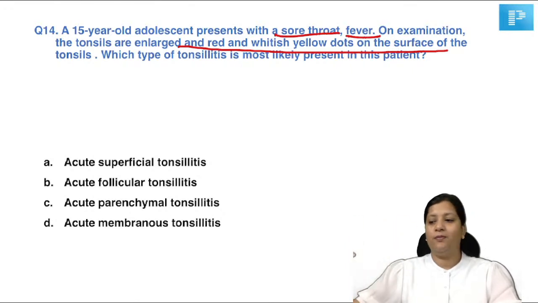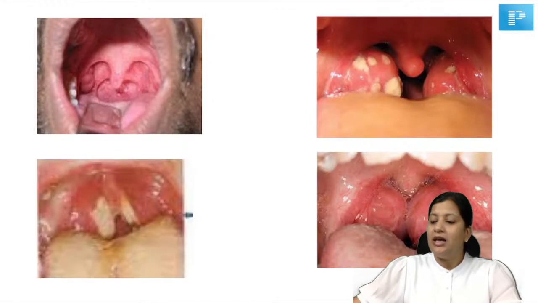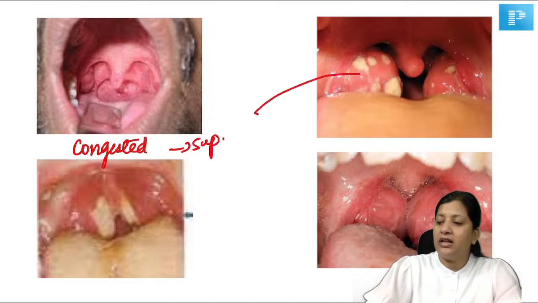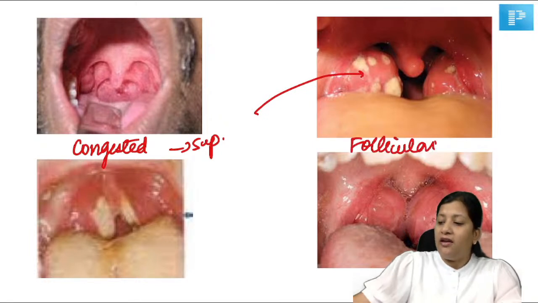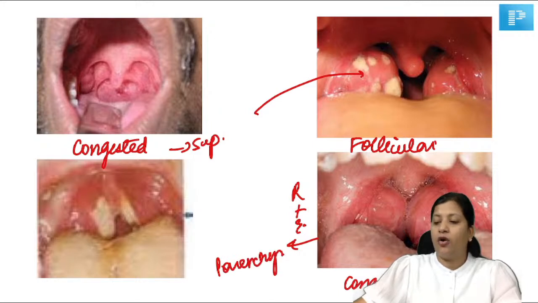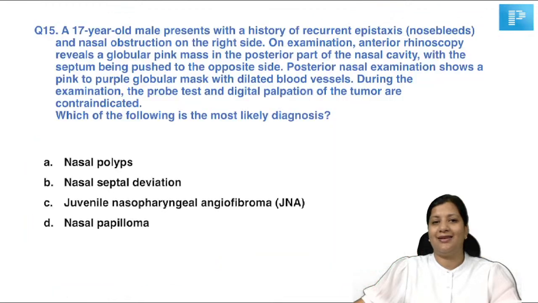Good. So the answer is going to be B. If we see different types of tonsillitis, if we appreciate that the tonsils are just congested, not enlarged, it is going to be superficial. If you see there are follicles, whitish yellow dots on the surface of the tonsil, it is called follicular. If the tonsil is congested, meaning red and enlarged, then it is going to be parenchymal. And lastly, you have got the fourth one, in which you see a membrane limited to the tonsil, which we call membranous tonsillitis. So these are the four types of tonsillitis.